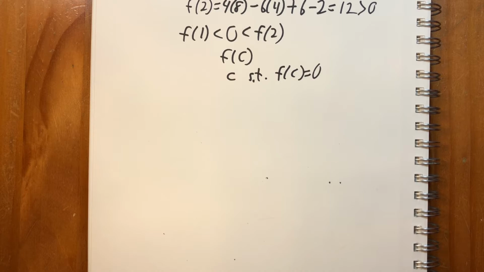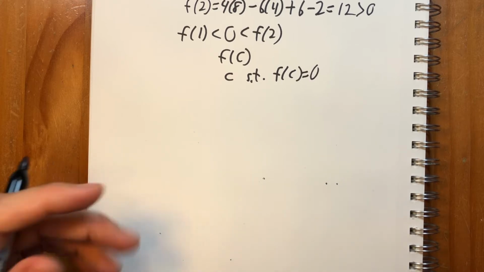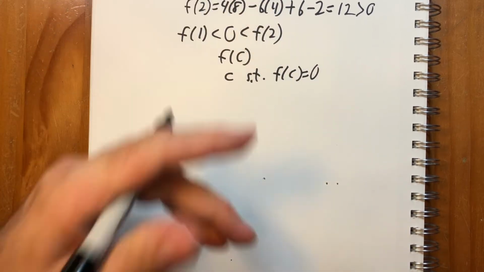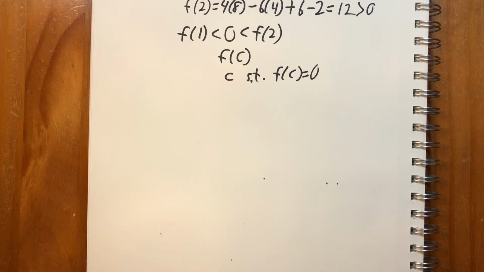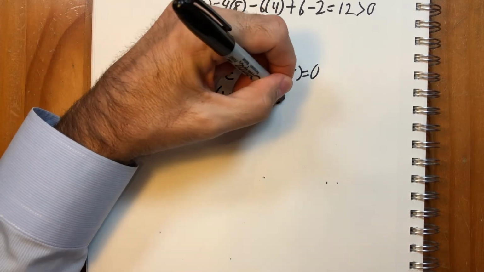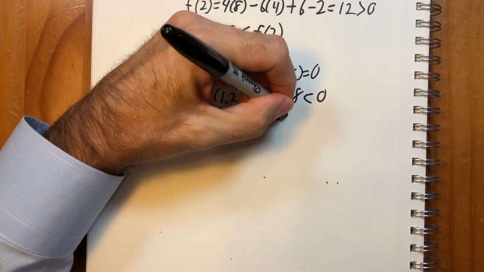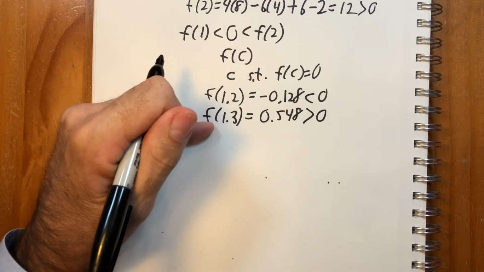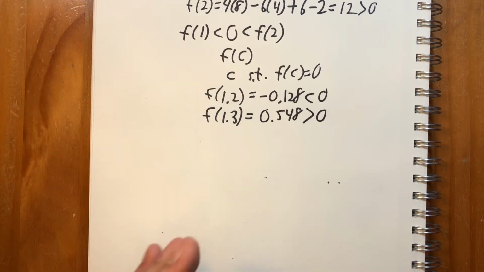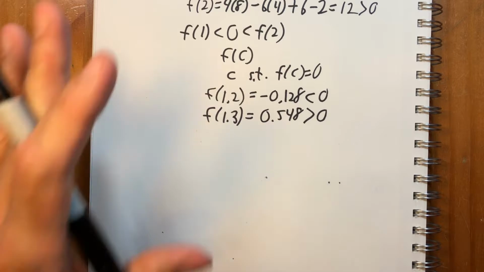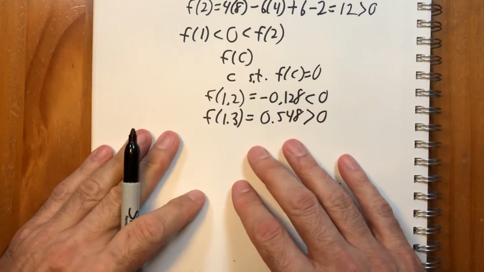And if we wanted to, we can use this to figure out what the root is to sort of arbitrary precision. Because if we calculated, we could see that the root is between 1.2 and 1.3. So we could keep doing this to arbitrary precision. So that's one example of using the intermediate value theorem.